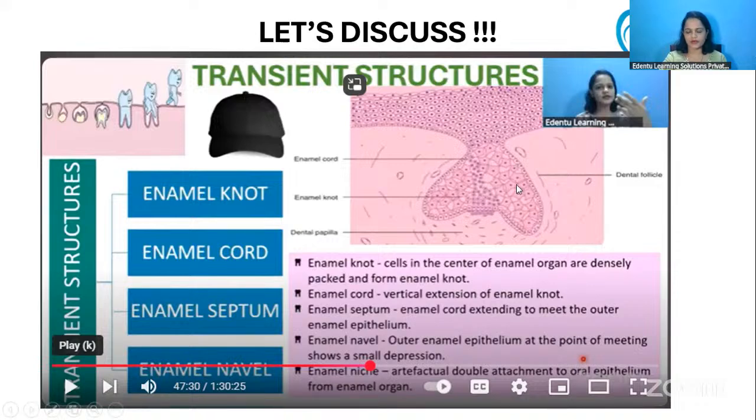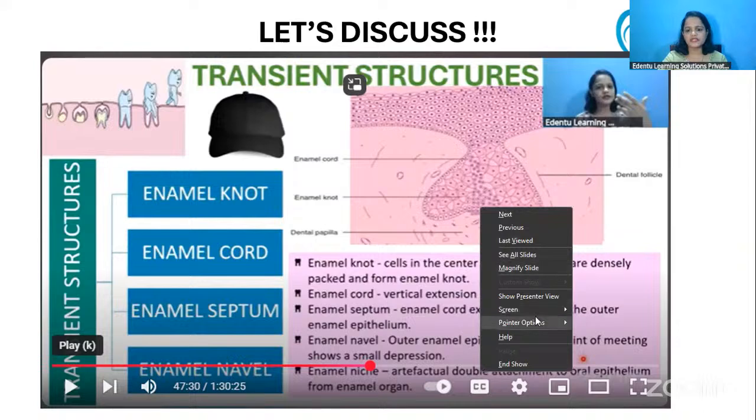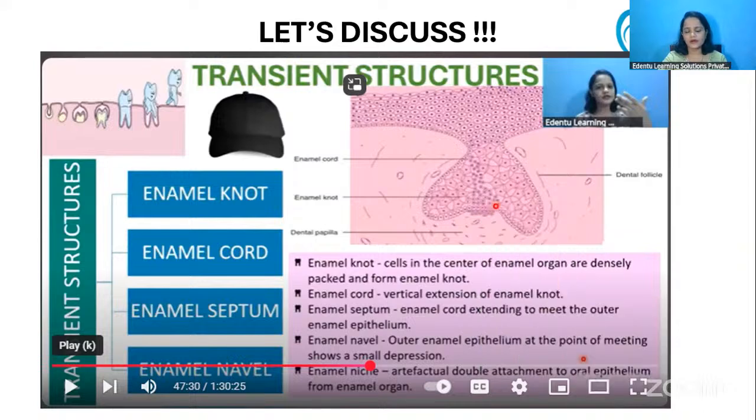Okay, so what do you mean by enamel node is that, imagine this is the cap stage of tooth development. So at this base, inside the enamel organ, all the cells will be continuously dividing, and it forms a knot-like structure towards the end and towards the middle of the enamel organ.